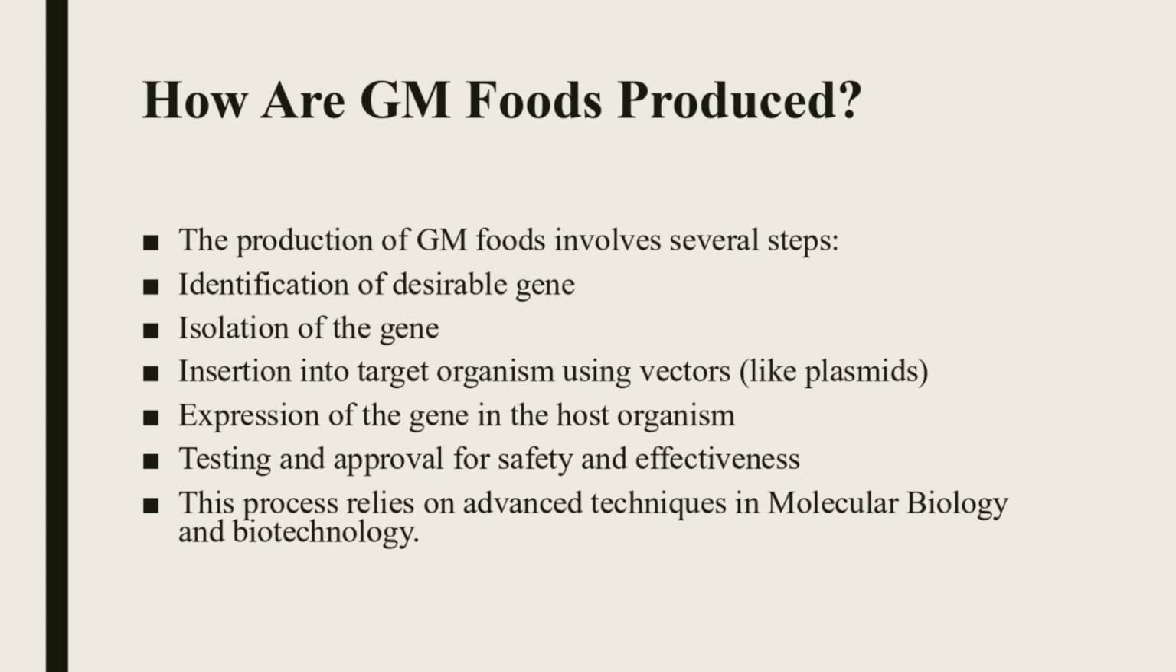How are GM foods produced? The production of GM foods involves several steps: identification of the desirable gene, isolation of the gene, insertion into the target organism using vectors like plasmids, expression of the gene in the host organism, and testing and approval for safety and effectiveness. This process relies on advanced techniques in molecular biology and biotechnology.